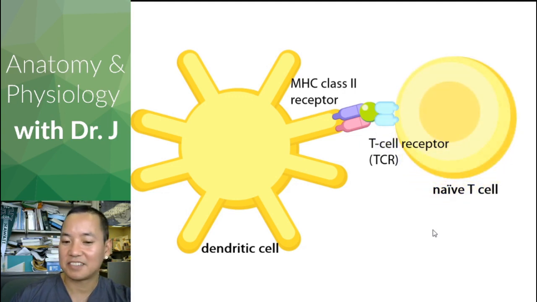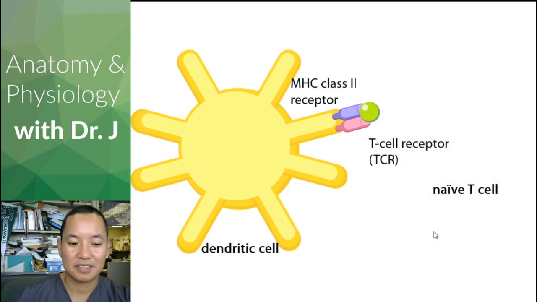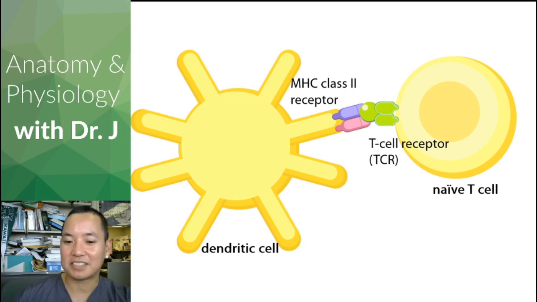But how about this? Is there a match? Nope. And then we have this naive T cell. Hey, it recognized the antigen. We have a match. So now this naive T cell can graduate from being naive and finally become active.